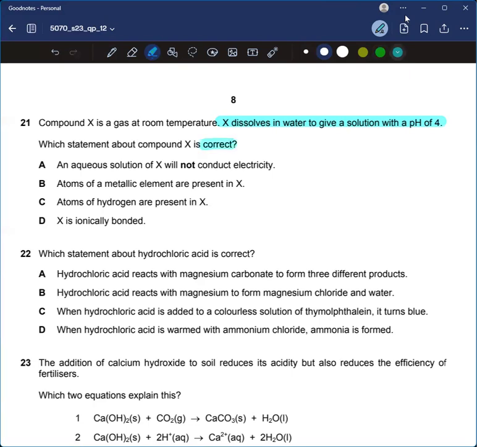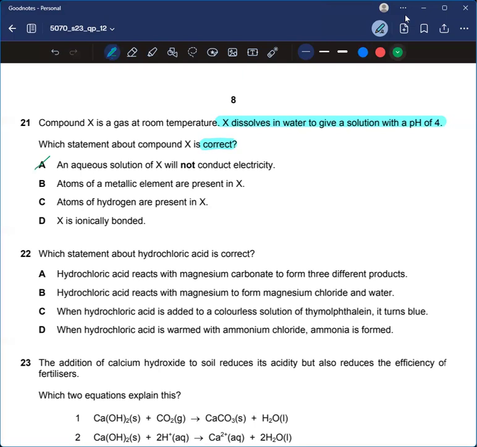An aqueous solution of X will not conduct electricity. This is incorrect because if it's dissolving in water, it means it's polar, right? A polar compound can conduct electricity when it is dissolved in water, so it can definitely conduct electricity.